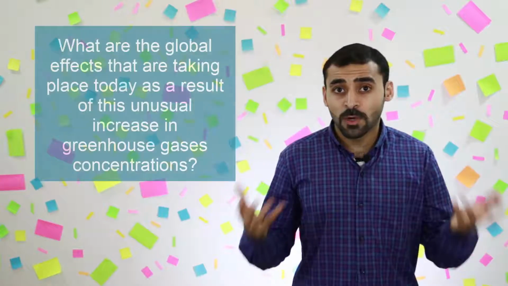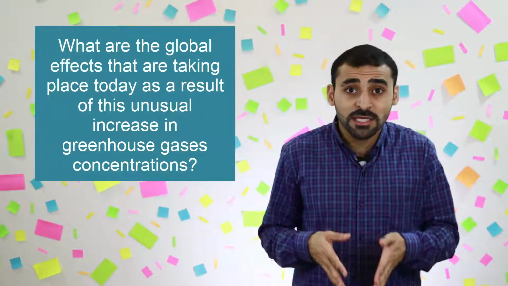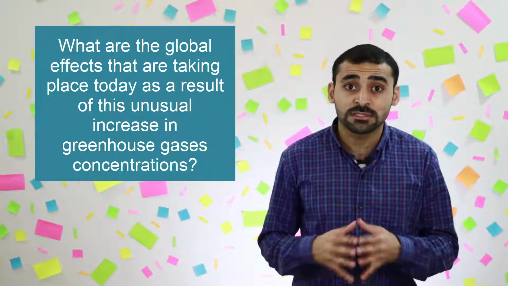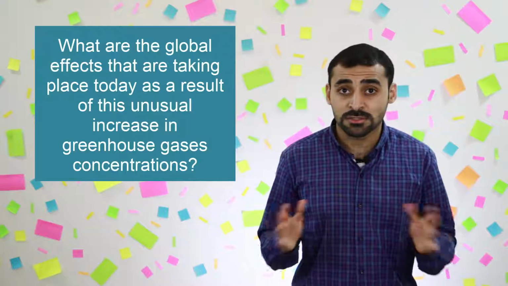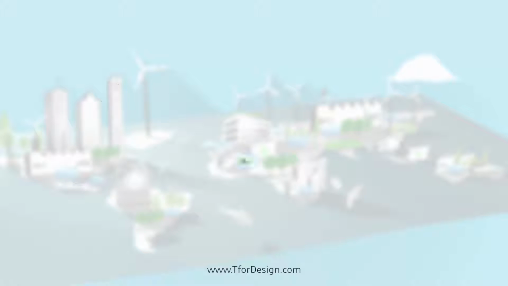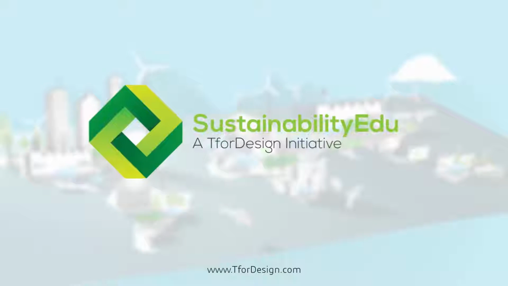So here's a conclusion. Just by looking at this unnatural trend of greenhouse gases increase in the atmosphere, we can say that there is something going on, something that is not very normal. So what are the global effects that are taking place as a result of this unusual rate of increase in the greenhouse gases concentrations? We'll start talking about that next.